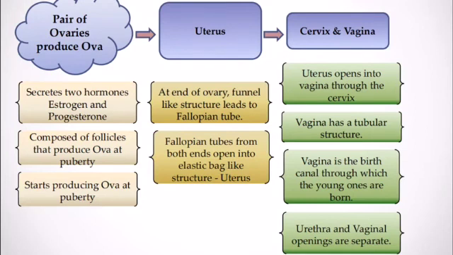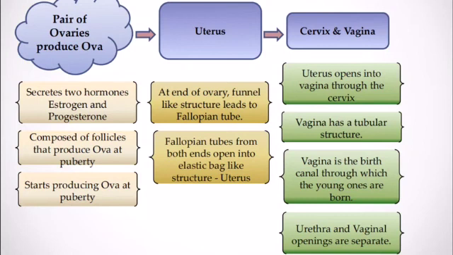Below the pair of ovaries, there is a function being told. It secretes two hormones, estrogen and progesterone, and is composed of follicles that produce ovum from puberty. At the end of the ovary is a funnel-like structure. Now about the uterus: the fallopian tubes join and open into an elastic bag-like structure, that is the uterus.